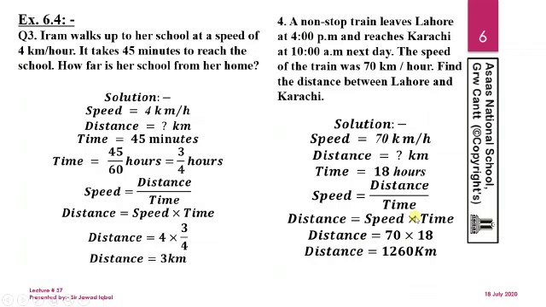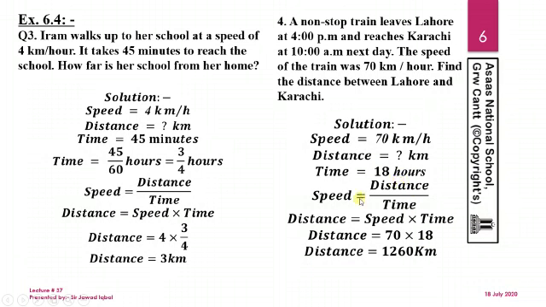Now from where did 18 hours come from? From 4 p.m. to 10 a.m. From 4 p.m. to midnight 12, how much will that be? From 4 p.m. to midnight is equal to 8 hours, and from 12 a.m. to 10 a.m. is equal to 10 hours. So 10 plus 8 is equal to 18 hours. I hope you understand where 18 came from.